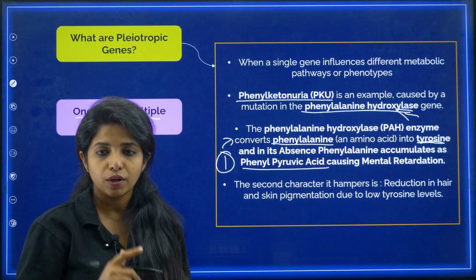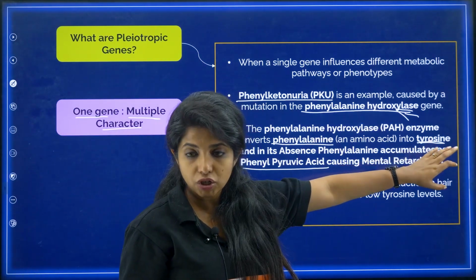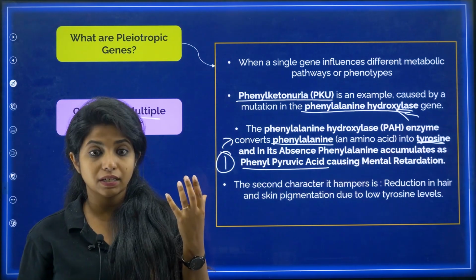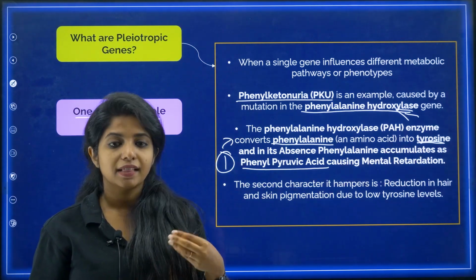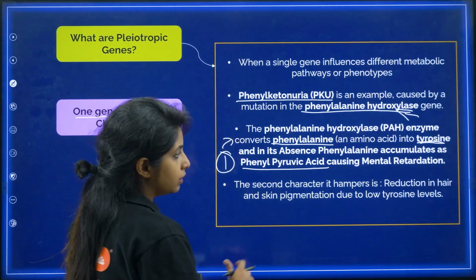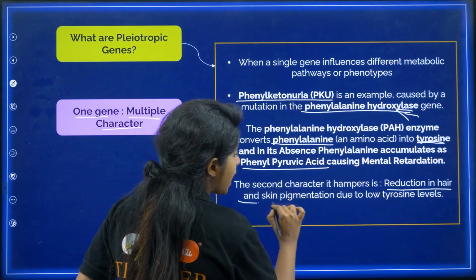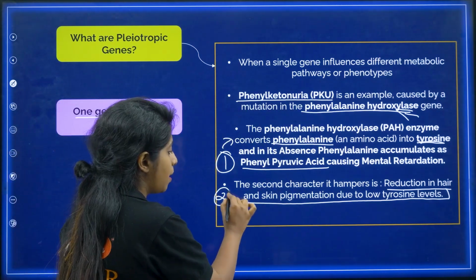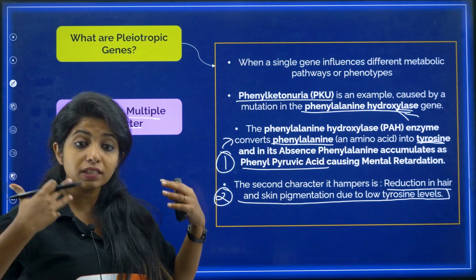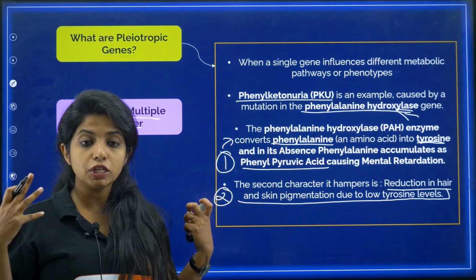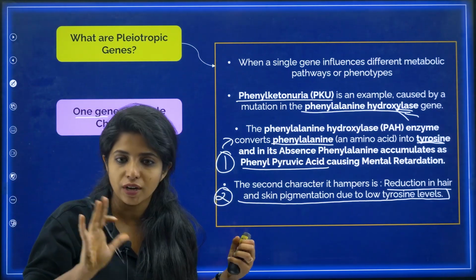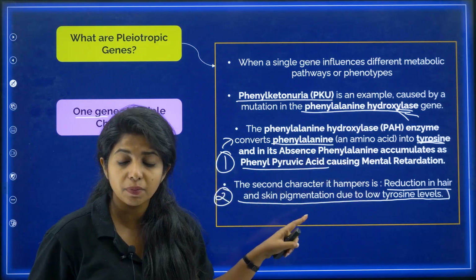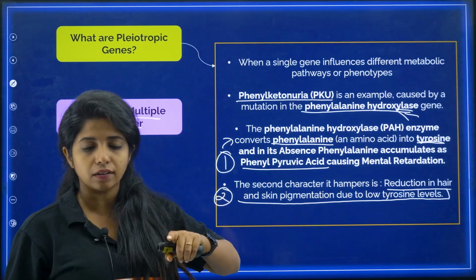Now there is also one more character. When you're not converting it to tyrosine, my dear children, it indirectly hampers the production of pigments, that is melanin, okay? That is what? Melanin. So basically over here, there will be reduction in hair and skin pigmentation due to low tyrosine levels. So this is the second character that has been hampered. One was that, and the second is basically your skin and your hair pigmentation is being reduced. Please remember, it's not that your hair is reduced. Hair is not going to be reduced. The pigmentation, the coloration will be reduced. So reduction in hair and skin pigmentation is due to low tyrosine level. This is the second character that is being hampered.